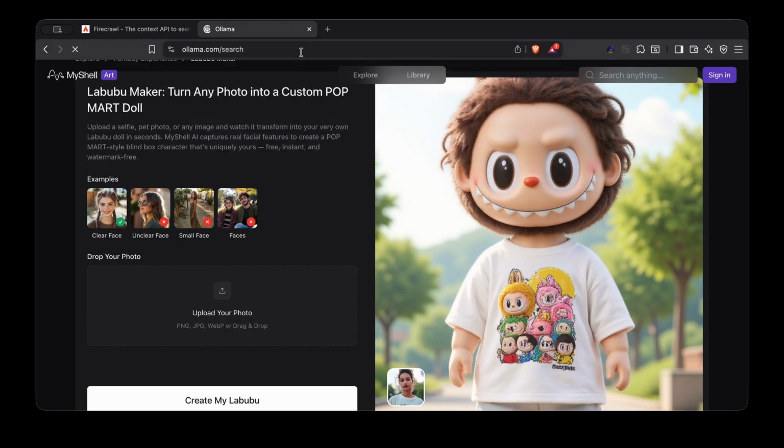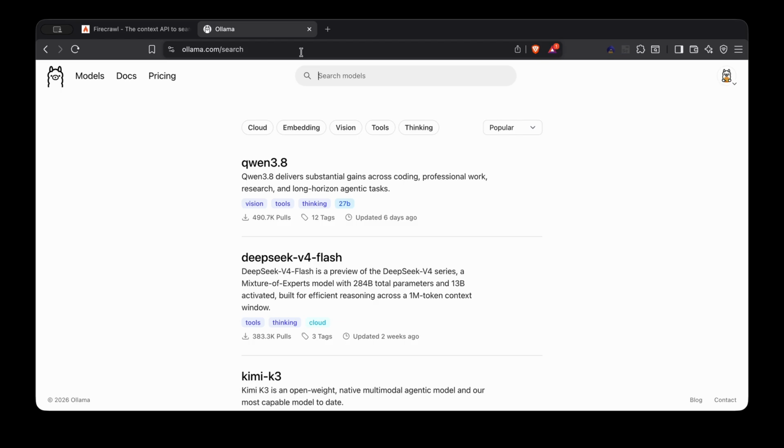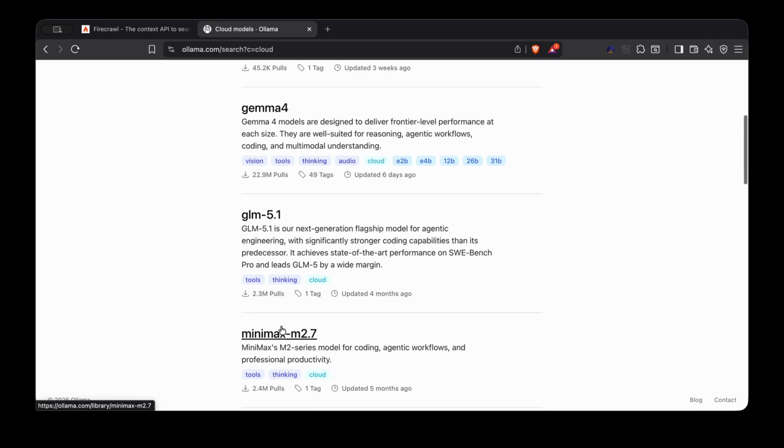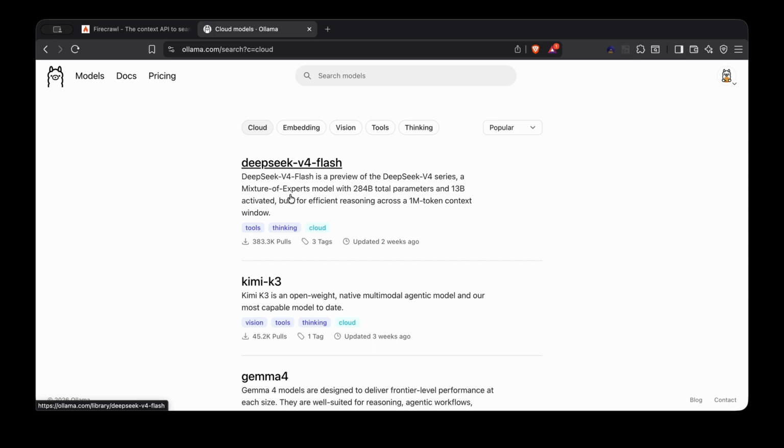Next one, we have Ollama. This you should also know. You can install some models on your local machine and test them. I would also recommend to register there, because then you can again have your own API key. And in their free tier, you can also use some of their cloud models with the API key. And with an API key, again, you can test around some platforms and bring their models and configure your agent.